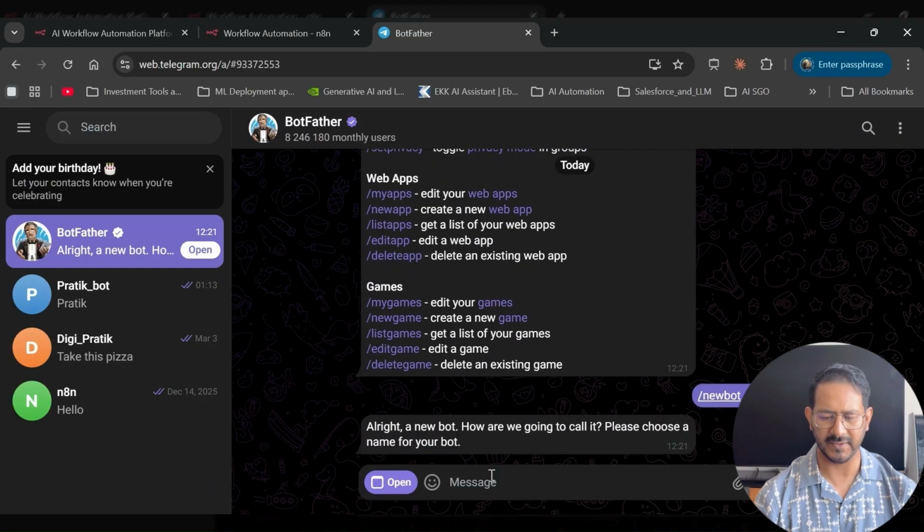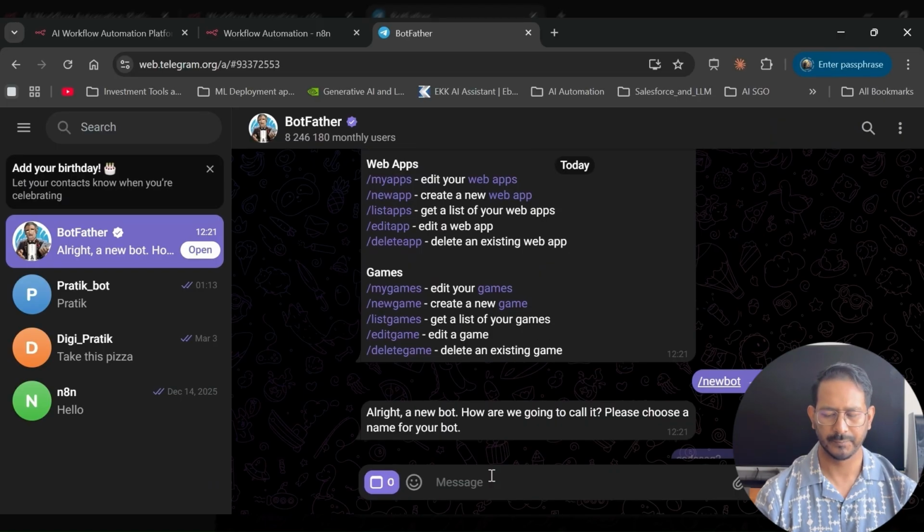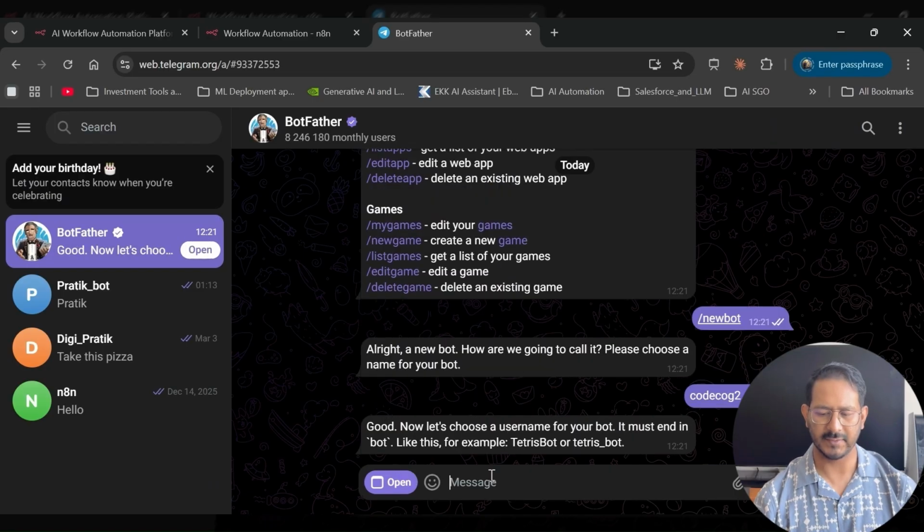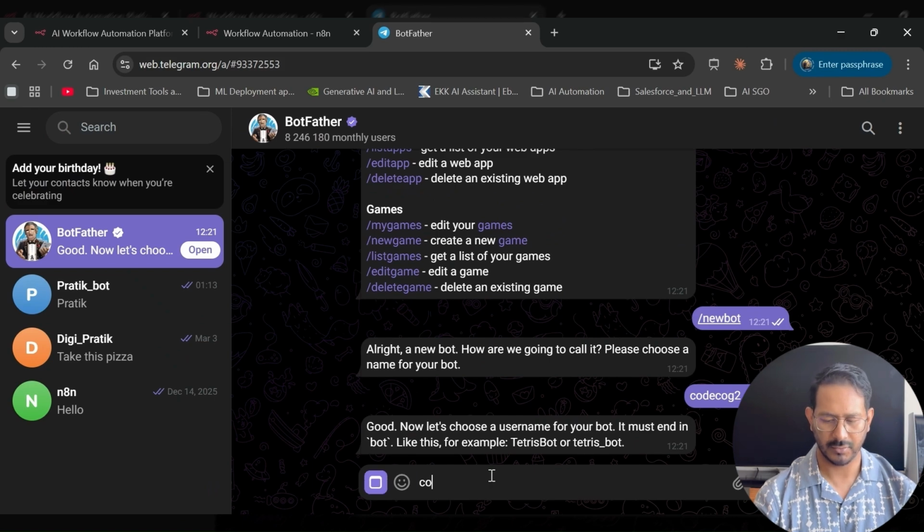And you give a name. It's asking to give a name to the new bot. So let's say CodeCog2. Okay, I just name this CodeCog2. So the name is there. Now it says choose a username. So let's say CodeCog2_bot, and _bot has to be there. It's mandatory for the username to be created. And let's see if this username is available to us or not.